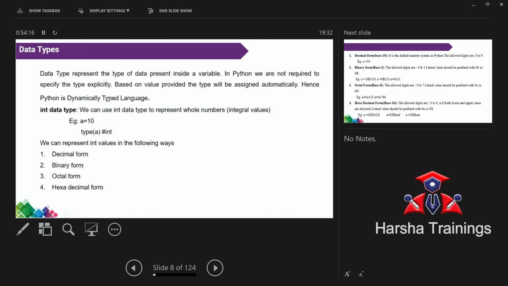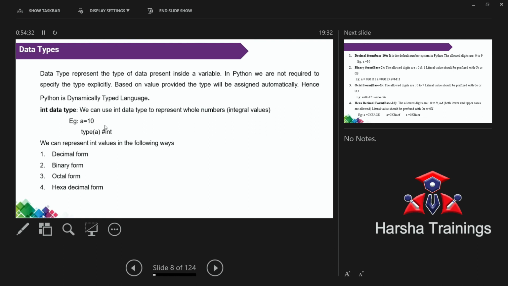See this: Python is a dynamically typed language. We can use the int data type. Generally, integers, in the sense, are whole numbers. See this one? A is equal to 5. This is my example.